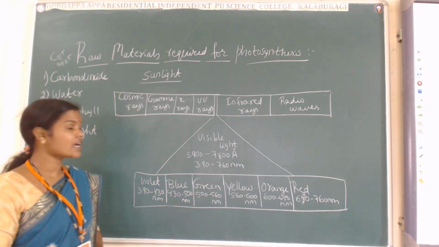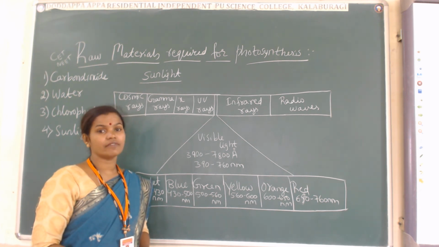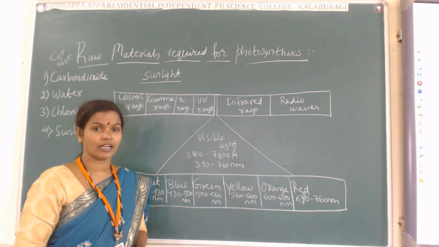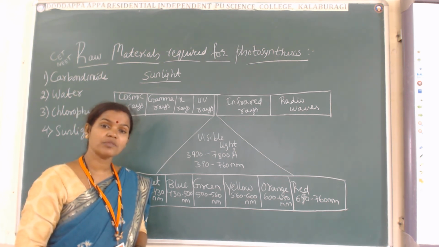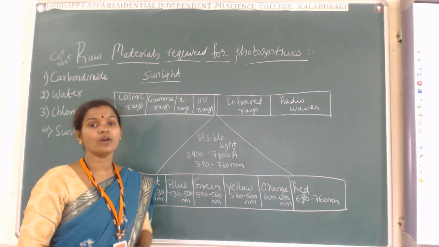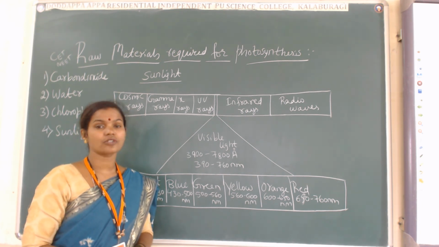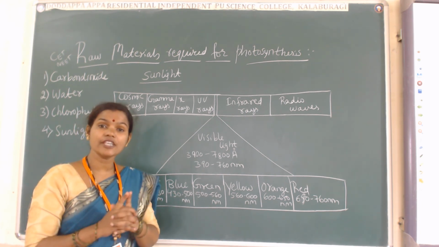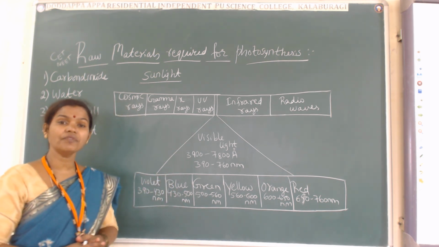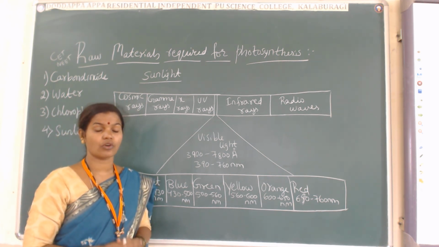Now basically we will start from the sunlight. Why? Because in yesterday's class, we have seen the structure of the quantasome, and also the structure of the thylakoids. Thylakoids and quantasomes play a very important role in the absorption of the sunlight. As I have already told you, quantasomes are small spherical shaped structures discovered by the scientists Park and Wiggins, and each single quantasome consists of 200 to 250 chlorophyll pigments and 50 colored pigments. Carotenoids means colored pigments.